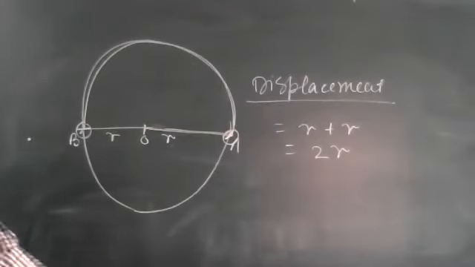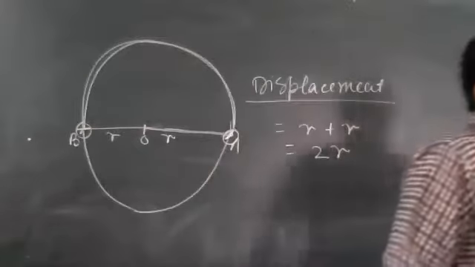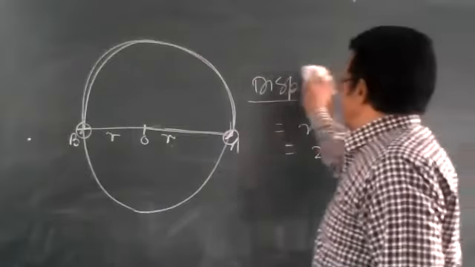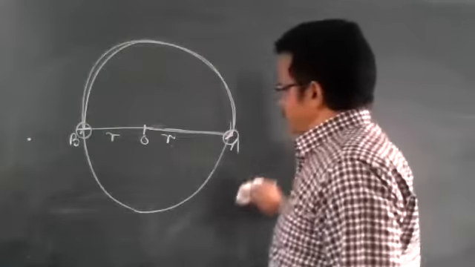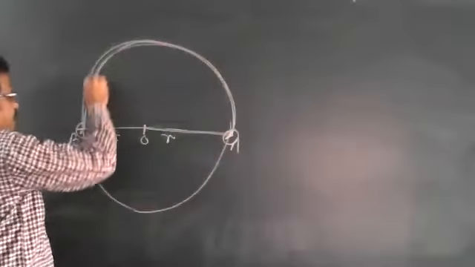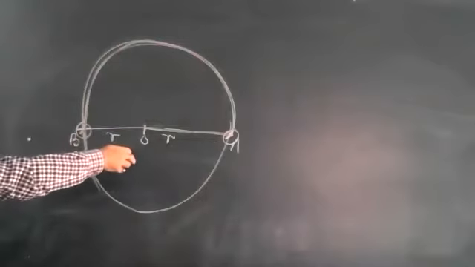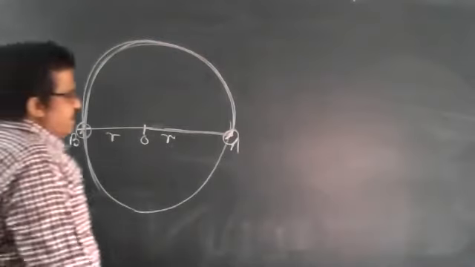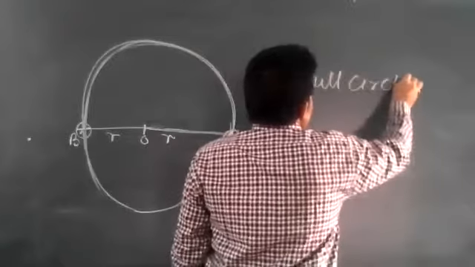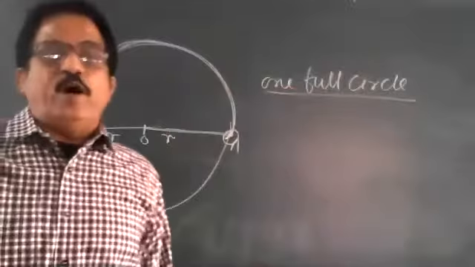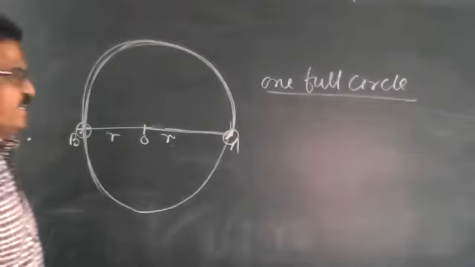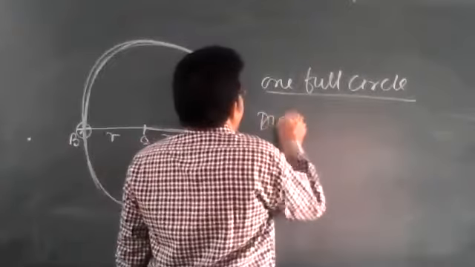Now, the other part of this question, write down first. In the second part of this, when the object completes one full circle, at that time, what is the distance?